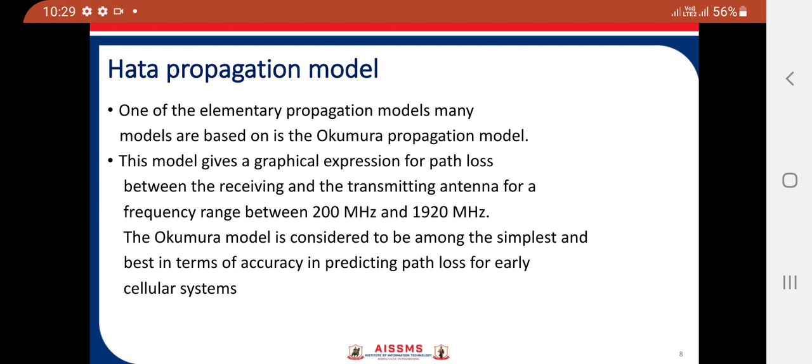The Hata model gives the predictions of the median path loss for the frequency range from 150 megahertz to 1500 megahertz, for distance d between the antennas of up to 20 kilometers. The transmitting antenna heights are between 30 meters and 200 meters, and the receiving antenna heights 1 meter to 10 meters.